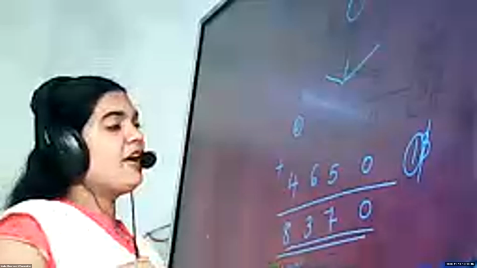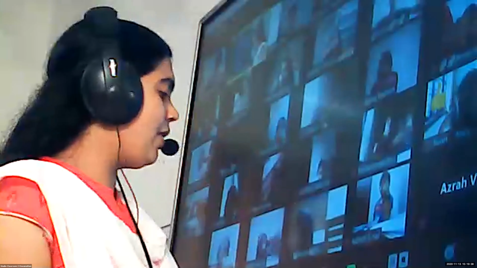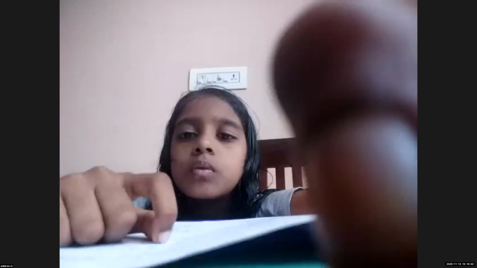How many of you got this answer? Very good, very good. Many hands I can see. Bhagya, have you understood the addition now? Yes. Any more doubt? Anybody else having doubt on multiplying by a 2-digit number? No. Now we can do a few more questions on 2-digit multiplication.